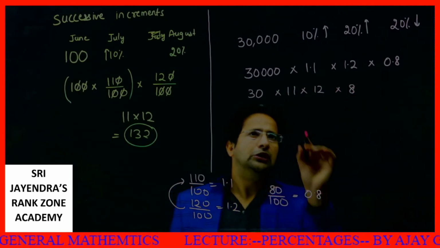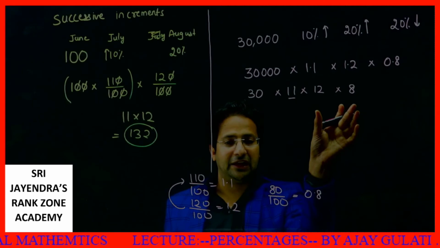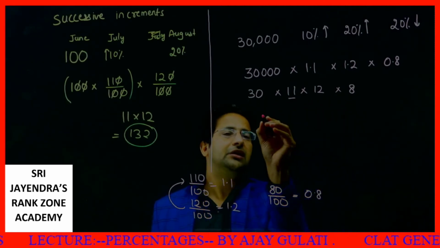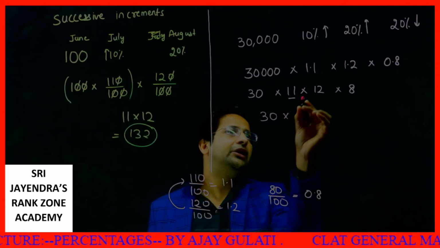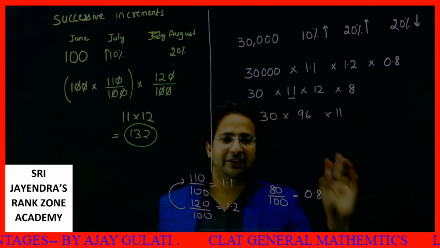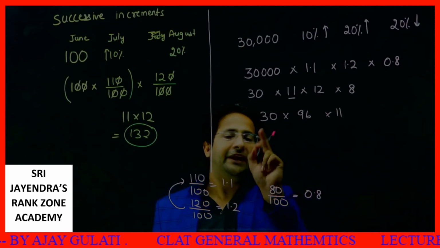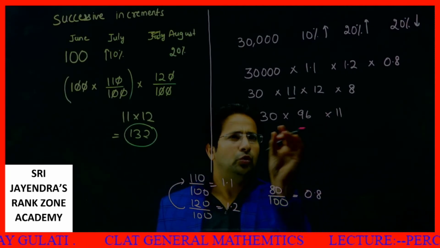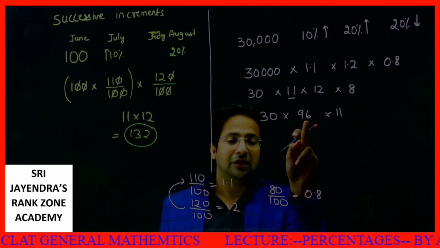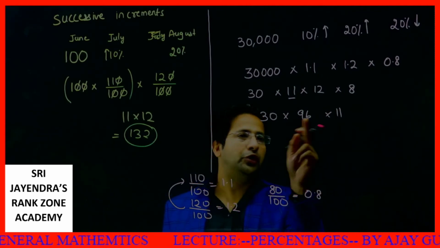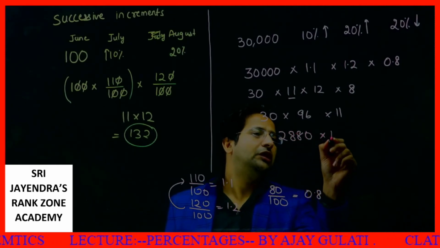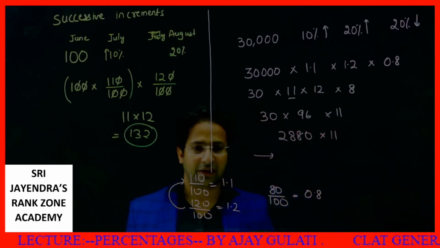Now what I'll do, student, I never multiply 11 directly. I'll multiply by 11 at the end, because multiplication by 11 is a shortcut. This is 30 into 12 into 8, which is 96 into 11. I am saving this 11 for future. 96 into 3: just multiply 96 by 3, you will get 300 minus 3 into 4, 12, so this is 288. Plus 10 into 11. This multiplication you can very easily do now.